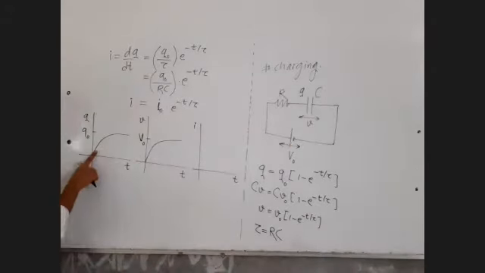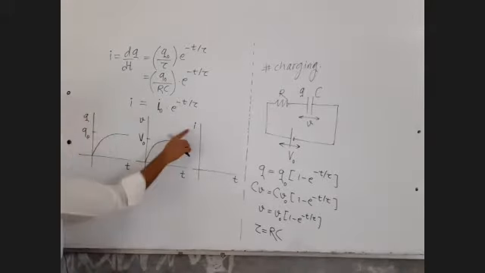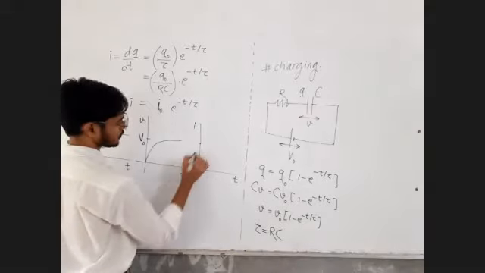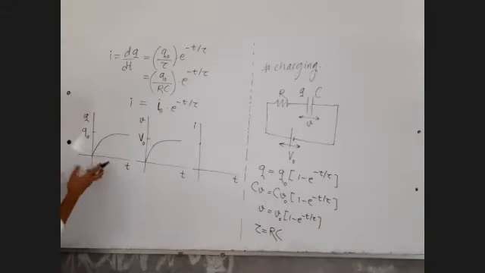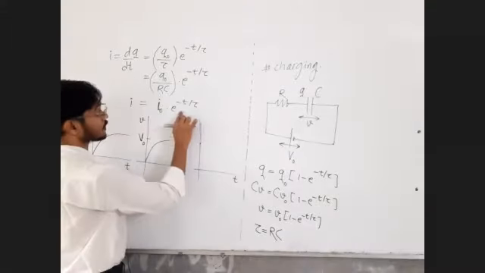The derivative of the charge graph should be the current, because dq by dt means current. So in that graph, initially there is a positive slope. The slope is always positive, but its numerical value is decreasing, an exponentially decreasing graph.